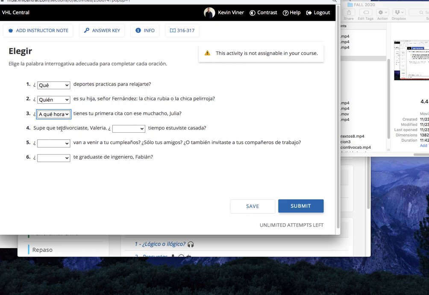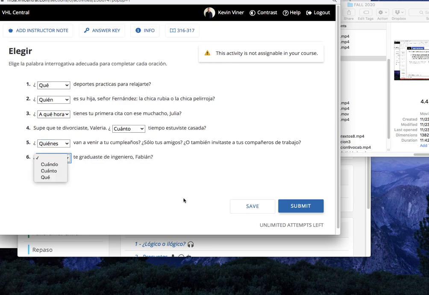Cuatro. Supe que te divorciaste, Valeria. Blank tiempo estuviste casada. Pause. And we're back. ¿Cuánto? ¿Cuánto tiempo? Tiempo. It's the only one that makes sense here, right? So how long were you married? Cinco. So we have these three options. ¿Van a venir a tu cumpleaños solo tus amigos o también invitaste a tus compañeros de trabajo? Pause. And we're back. Here we would say quiénes, right? So who are coming? Who is coming to your birthday? Okay.